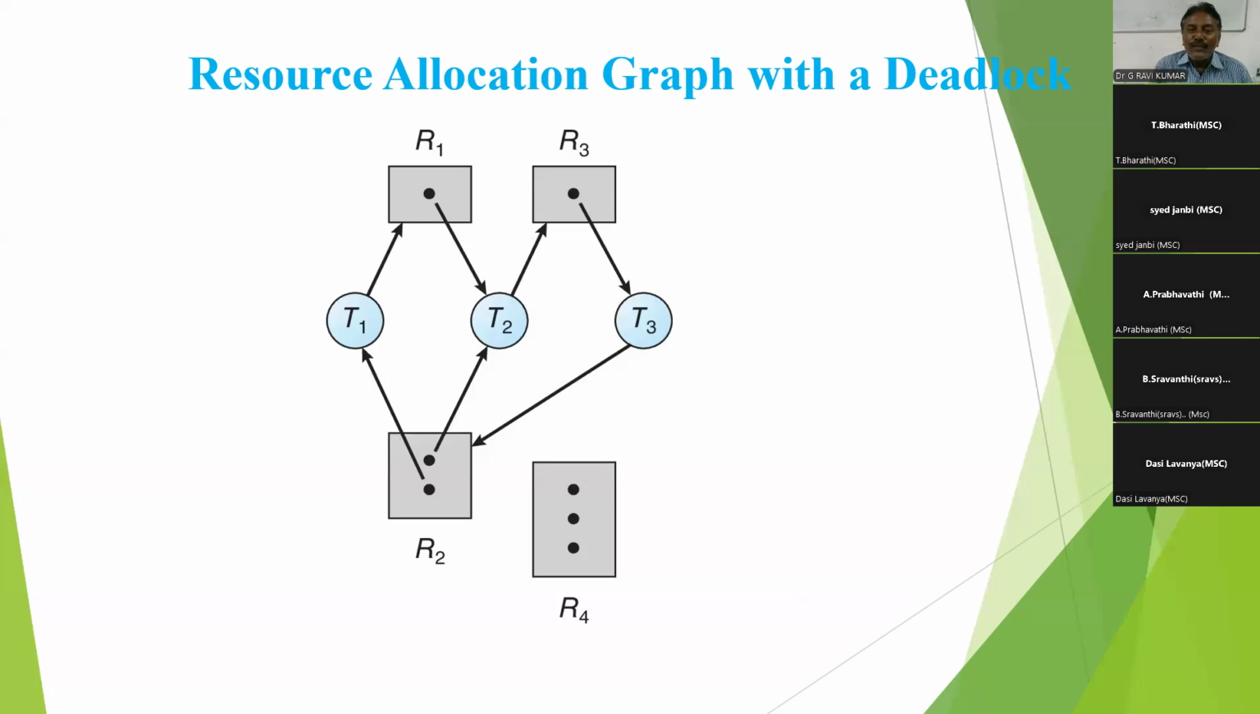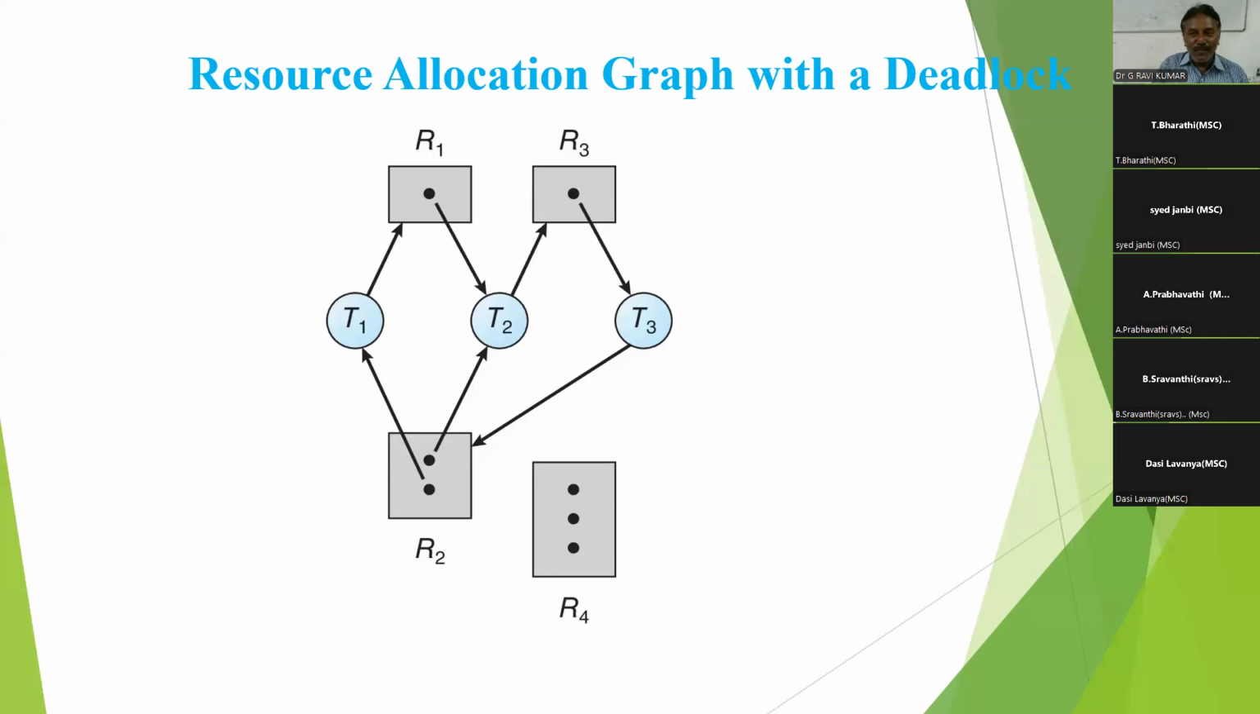Observe one more cycle. You start at T2, T2, R3, T3, R2, T2. Two cycles are there, right? A cycle is a closed loop: the starting vertex and ending vertex are the same. So in this resource allocation graph, two cycles are there. If a graph contains a cycle, deadlock may occur.